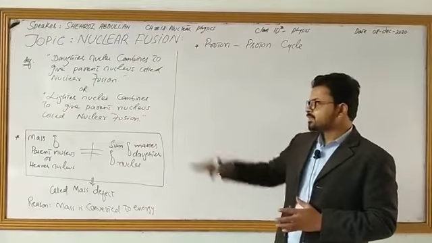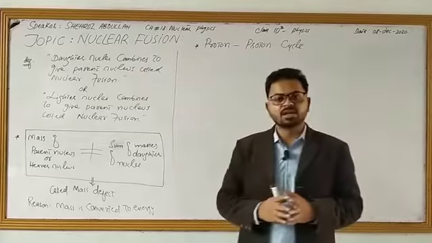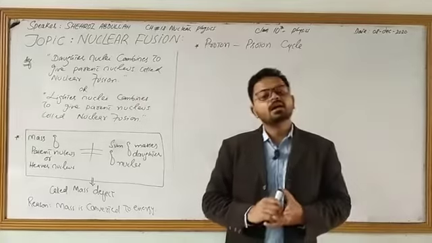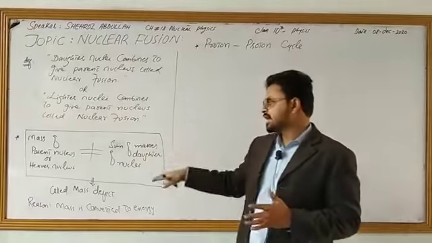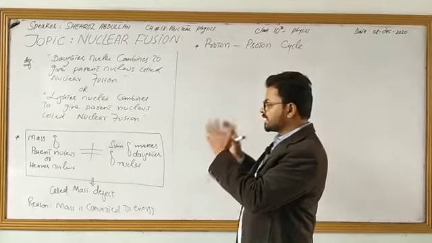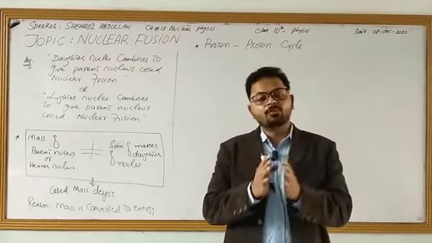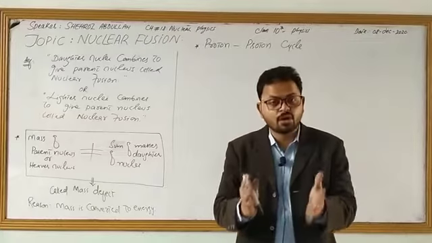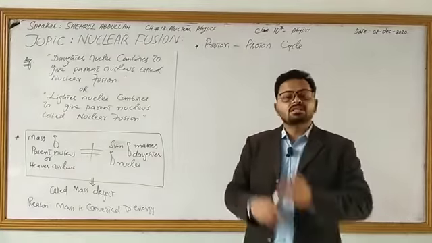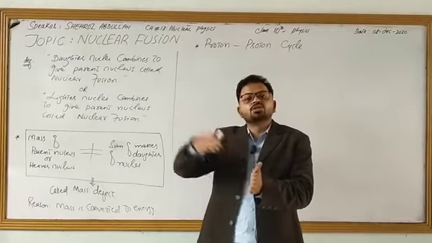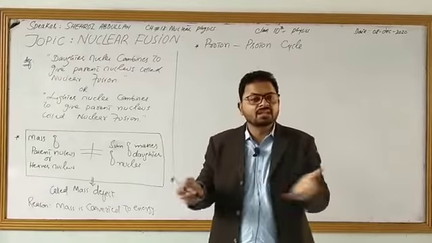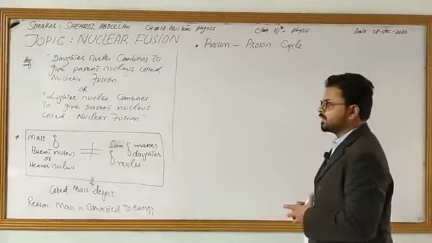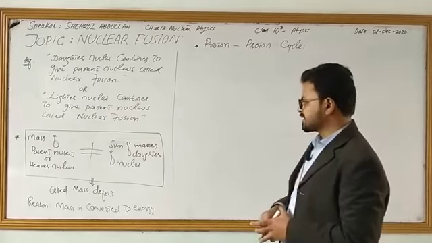And do remember one thing, the mass of the parent nucleus or heavier nucleus will not be equal to the sum of masses of daughter nuclei. Why? Because this is known as mass defect. When the mass of the parent nucleus or heavier nucleus is not equal to the sum of masses of daughter nuclei, this phenomenon is known as mass defect. Why does this happen? Because some mass is converted into energy into the environment and that cannot be retraced back. That is why the mass of the parent nucleus or heavier nucleus is not equal to the sum of masses of daughter nuclei.